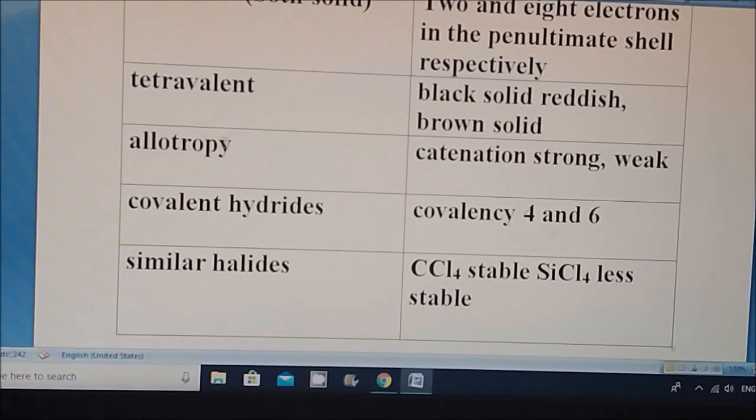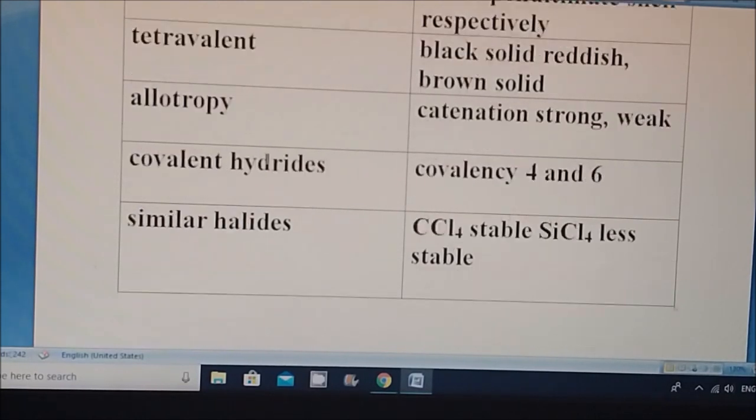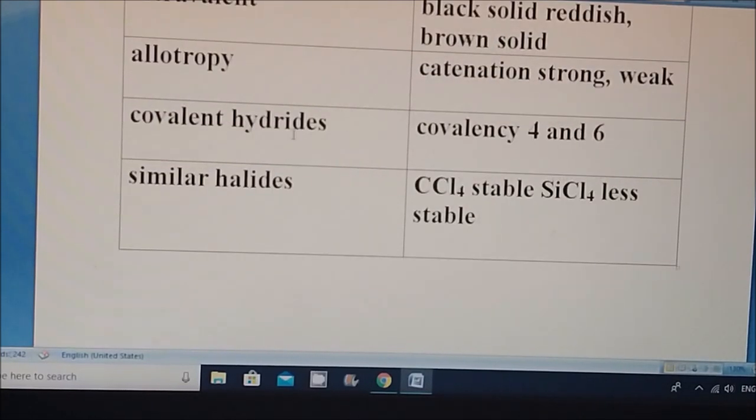So that is the main difference with allotropy. Both carbon and silicon are able to form allotropes. Then covalent hydrides: both of them form covalent hydrides, CH4 and SiH4. Both will also form similar types of halides. Here you can see CCl4 and SiCl4.